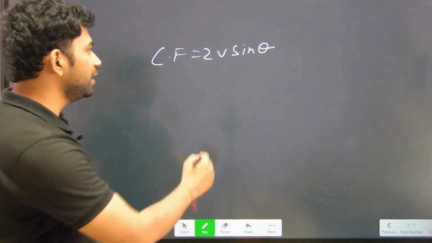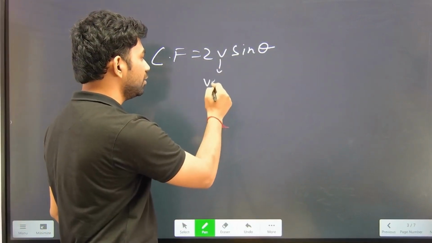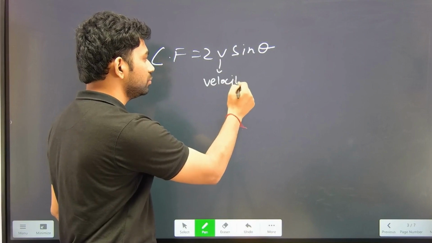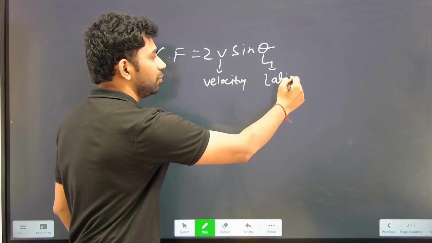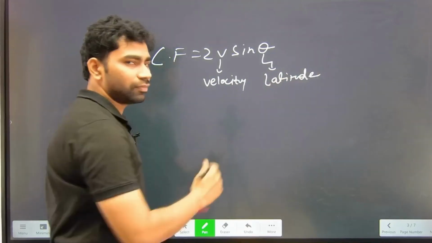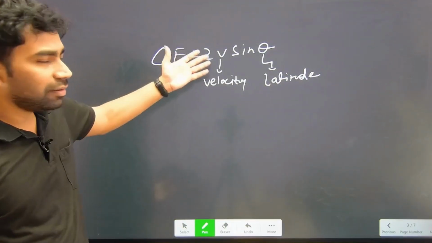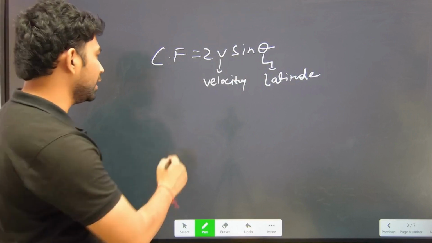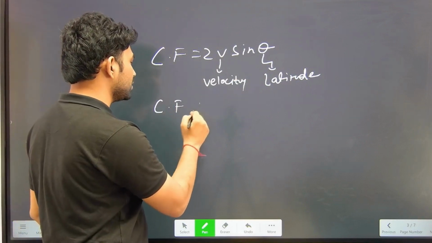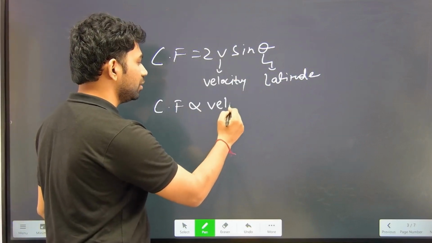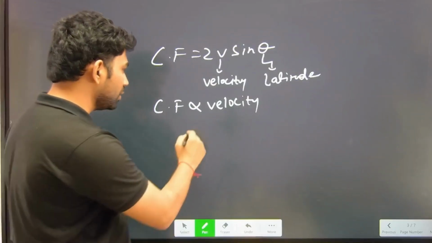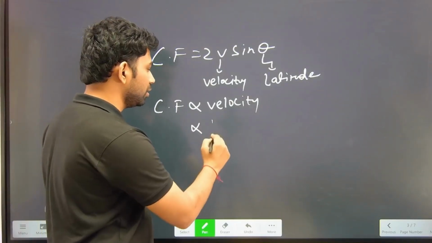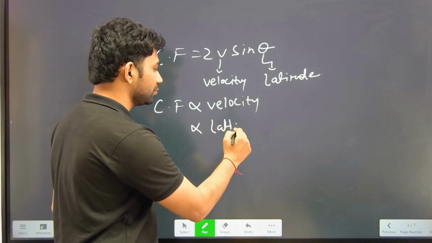Okay, where v is the velocity of wind and theta is the latitude. Okay, so as you can see from here, the Coriolis force is directly proportional to the velocity and also it is directly proportional to the latitudes.